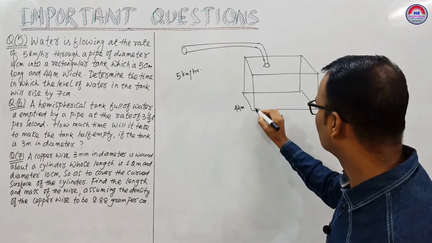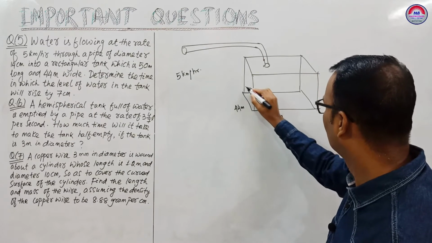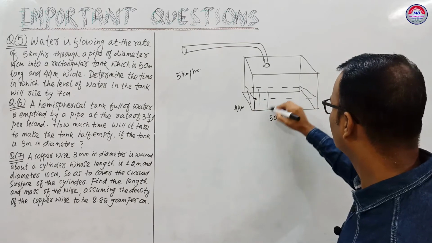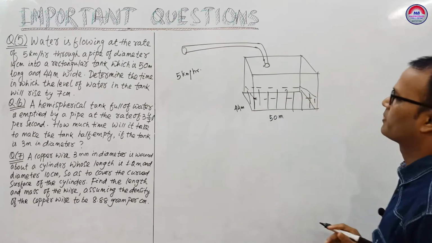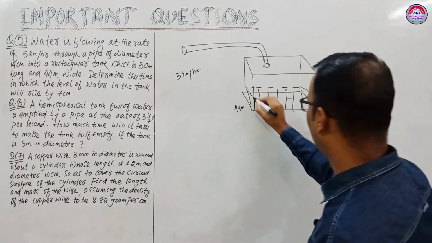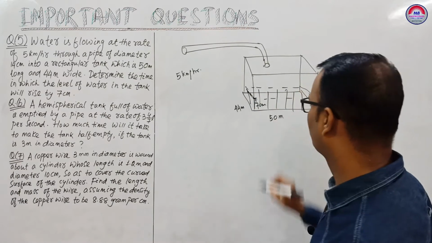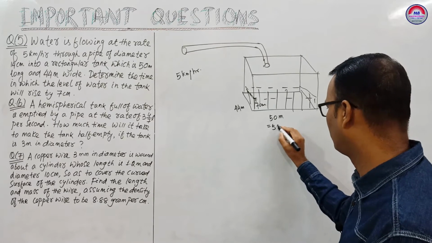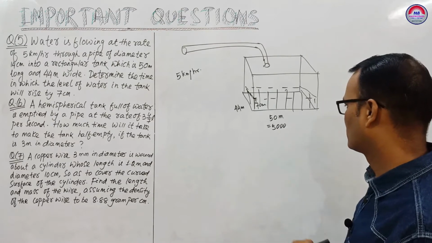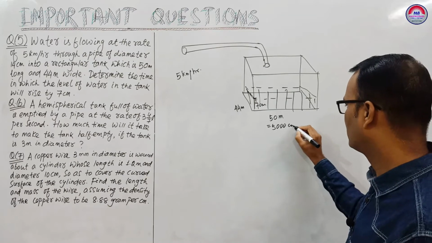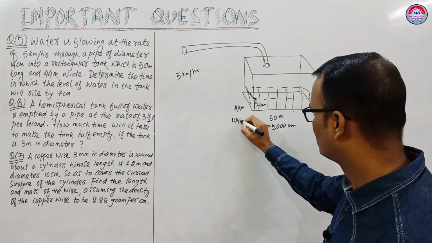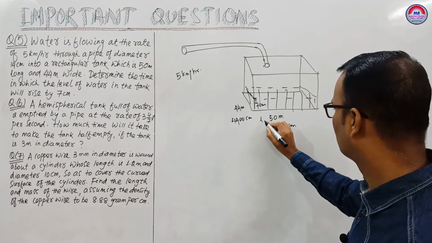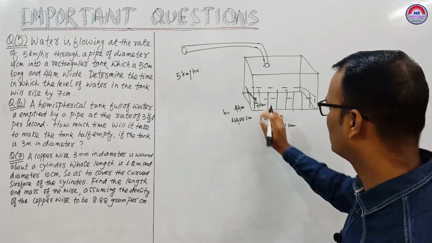Water will rise 7 cm, up to this level. So the height here is 7 cm. Here we can convert meter to centimeter: 5000 centimeter, 4400 centimeter. Length, breadth, and this is height.